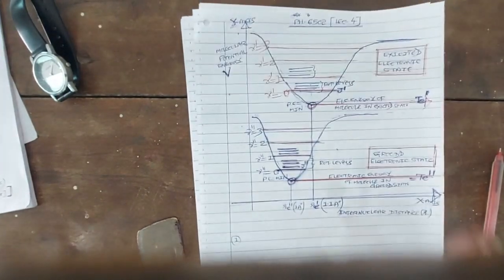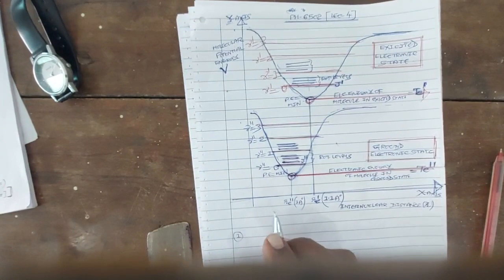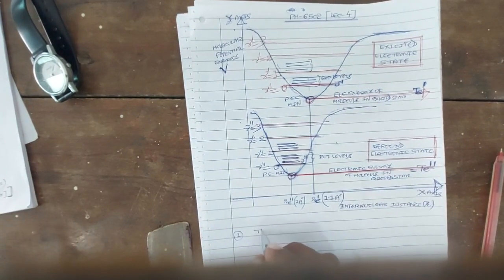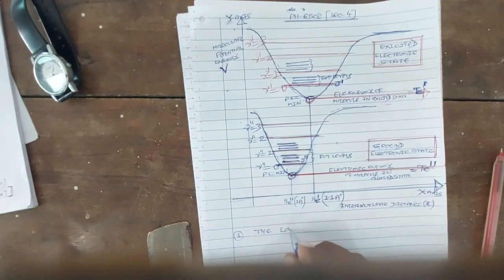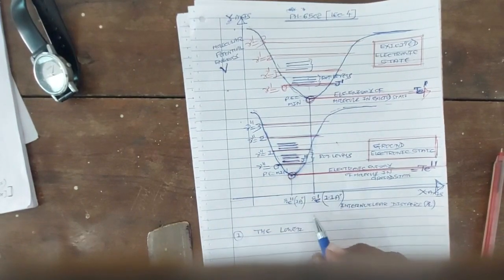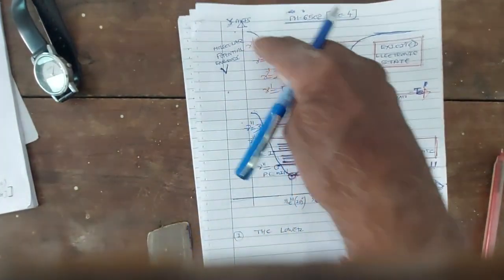Okay. So I have shown you two graphs. There are two curves: this is the lower curve and this is the upper curve.